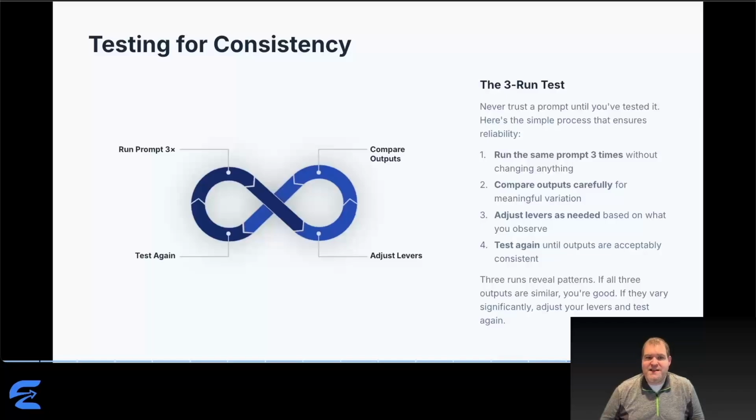If outputs vary significantly, adjust your levers based on what you observe. Did AI interpret differently each time? Add structure and examples. Did tone swing wildly? Add constraints. Was format inconsistent? Add explicit requirements. Then test again until outputs are acceptably consistent. Why 3 runs? Well, 2 might be coincidence. 3 reveals patterns. This takes 5 minutes but saves hours of frustration.